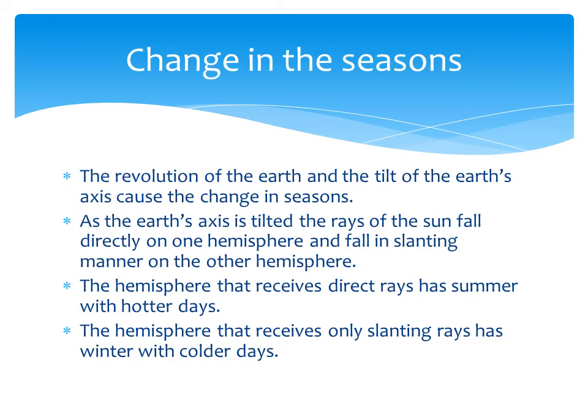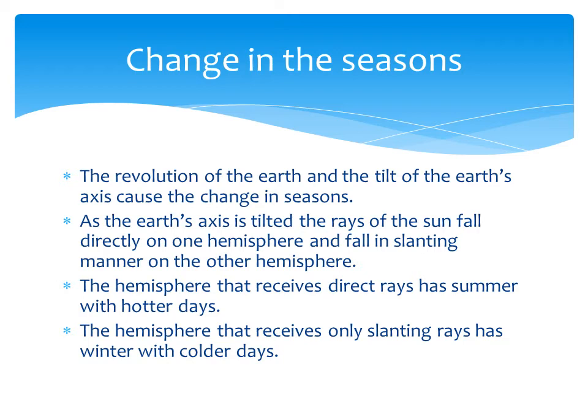As the earth's axis is tilted, the rays of the sun fall directly on one hemisphere and the other hemisphere receives slanting rays. The hemisphere which receives the direct rays is said to have summer, with hotter days. And the other hemisphere receives only the slanting rays, so it is called winter, with colder days. Okay, I'm repeating again.